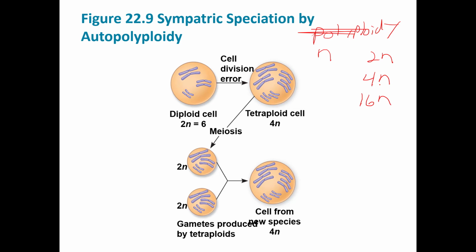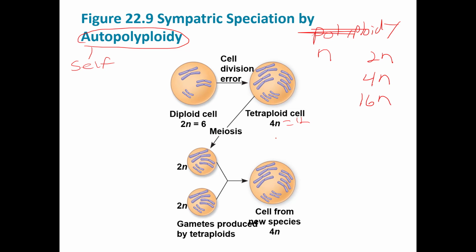So let's look at an example known as autopolyploidy. Auto means self. So here we have an example of a plant cell that's diploid, 2N is 6, but it has an error in meiosis or mitosis. So instead of 2N is 6, it's now 4N. So it's 1, 2, 3, 4, 5, 6, 7, 8, 9, 10, 11, 12. 4N of 12, right?